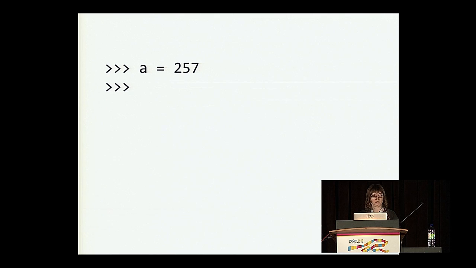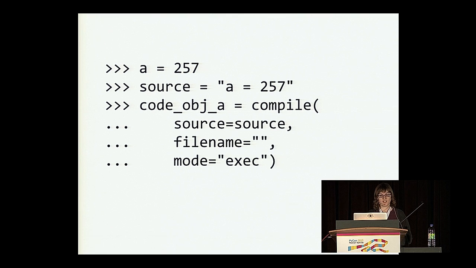When you type a line of code in the interpreter, press enter, and you get your prompt back, that means the interpreter has compiled a code object for you. So we can get a handle on this code object by defining our source code in a string and then using the built-in function compile. And this will return a code object for us. We pass it some arguments like our source code, also file name and mode, but let's not focus on those.